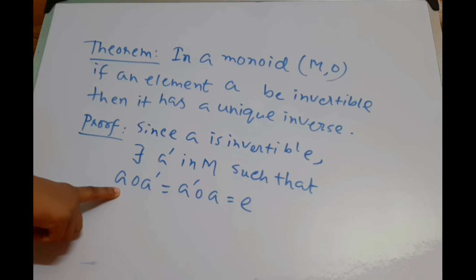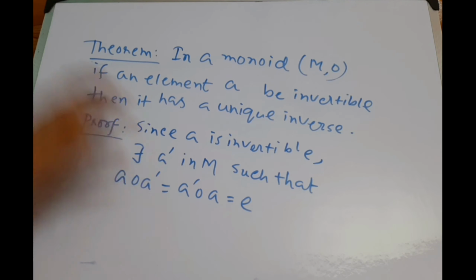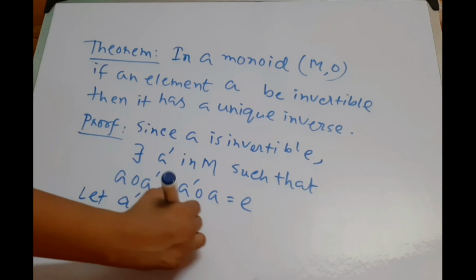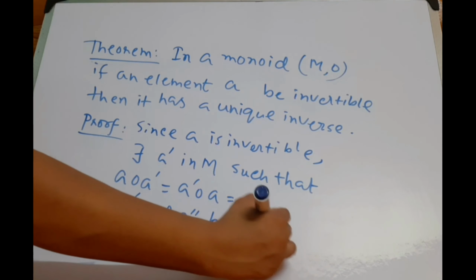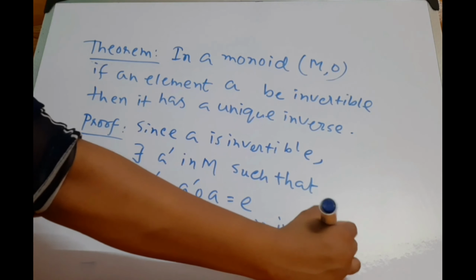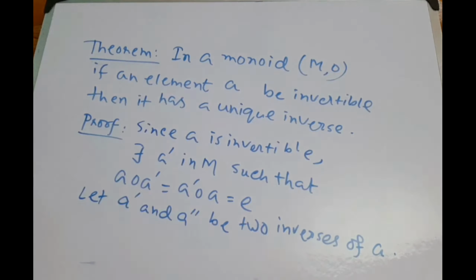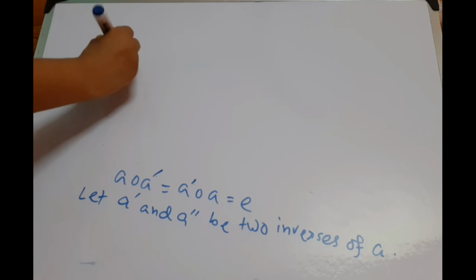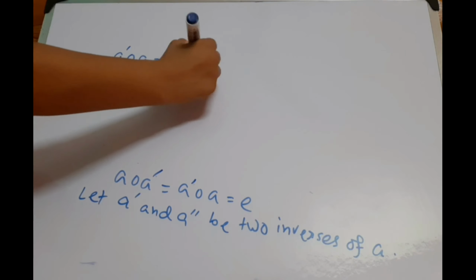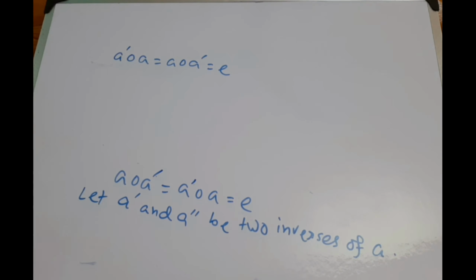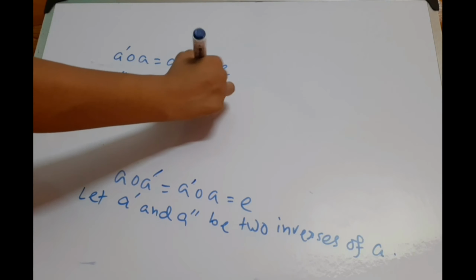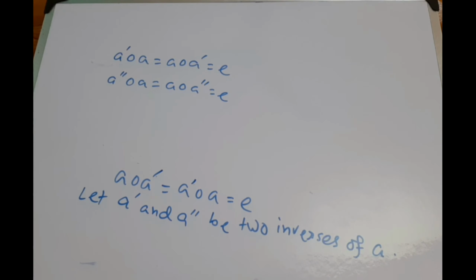Now we see that A' is unique. Let A' and A'' be two inverses of A. When A' is the inverse of A, then A' composed A equal to A composed A' equal to E, and when A'' is the inverse, then A'' composed A equal to A composed A'' equal to E. E is the identity element.